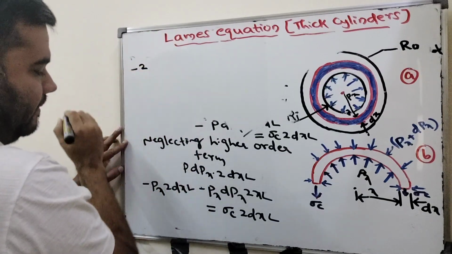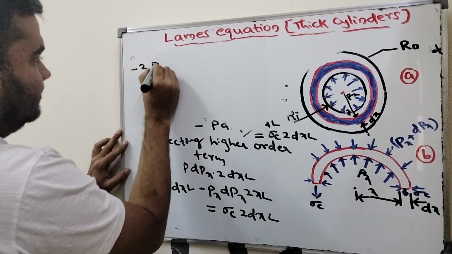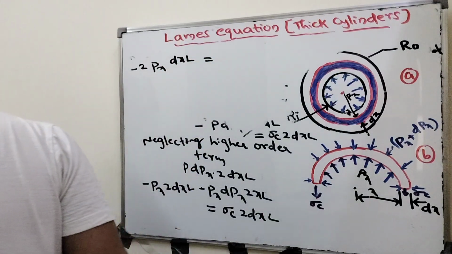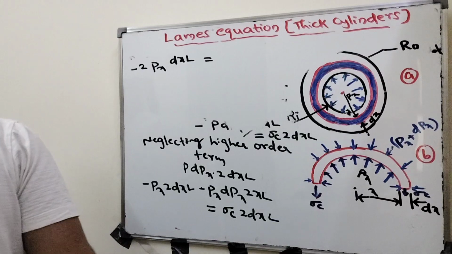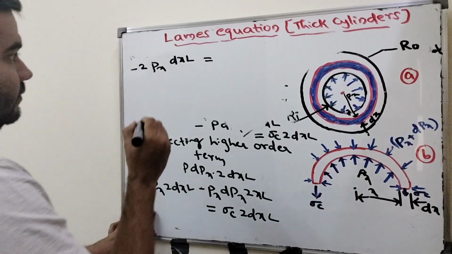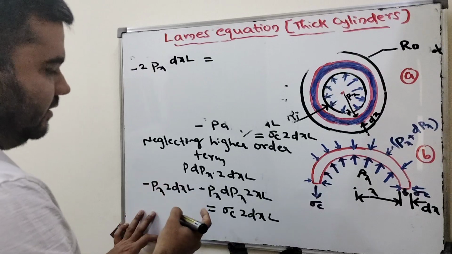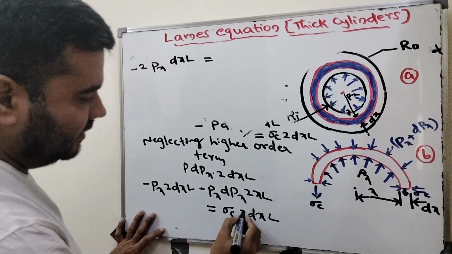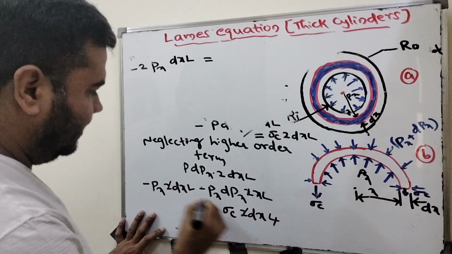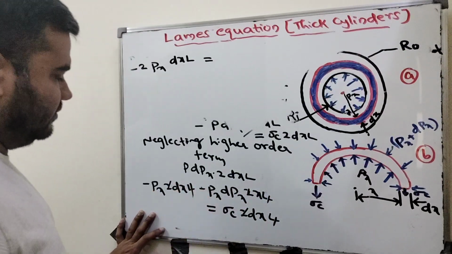Minus 2 Px into dx into L equal to sigma c into 2 dx into L, again this 2 cancels, L and L cancel here.